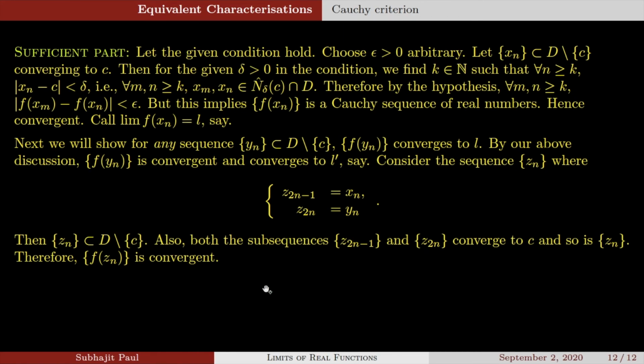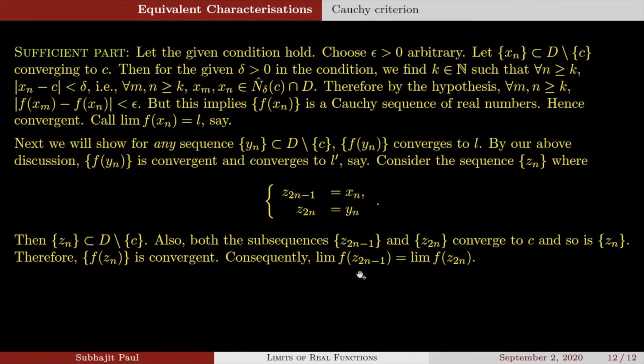The functional sequences f of Z2n minus 1 and f of Z2n are subsequences of the functional sequence f of Zn. So since the functional sequence itself is convergent, the limits of these subsequences will also be the same.